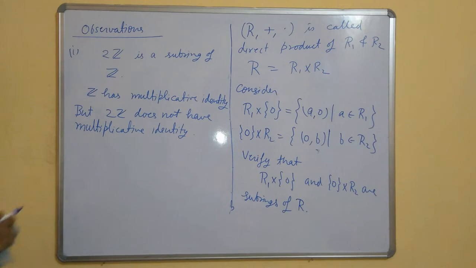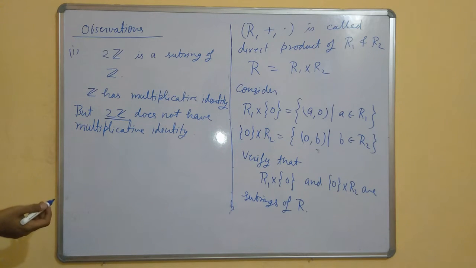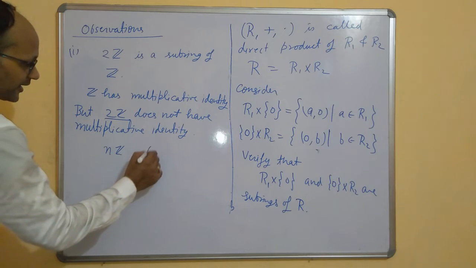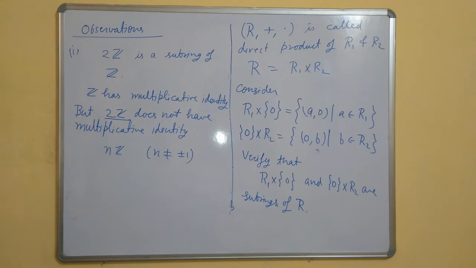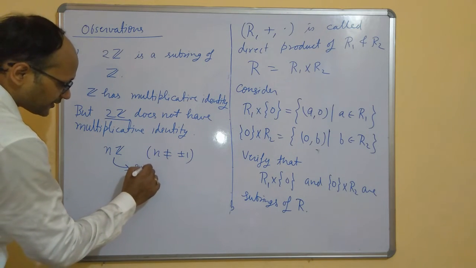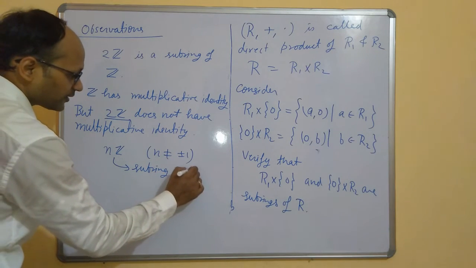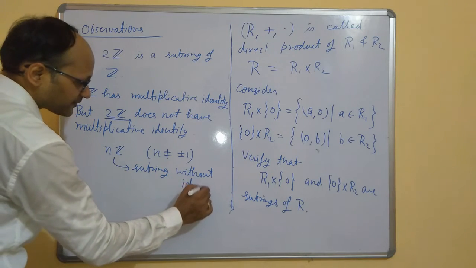So this is a subring which does not have multiplicative identity. Similarly, if you take nZ where n is not equal to plus minus 1, then this is a subring without identity. Identity means multiplicative identity.